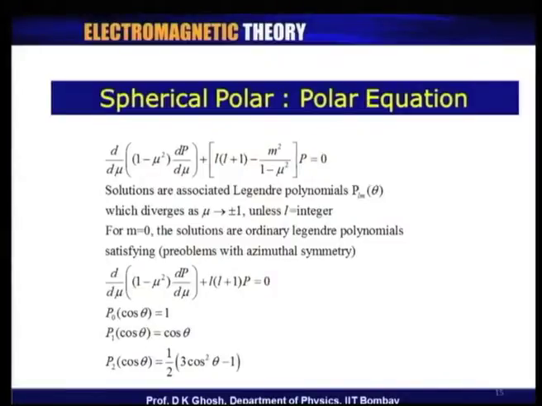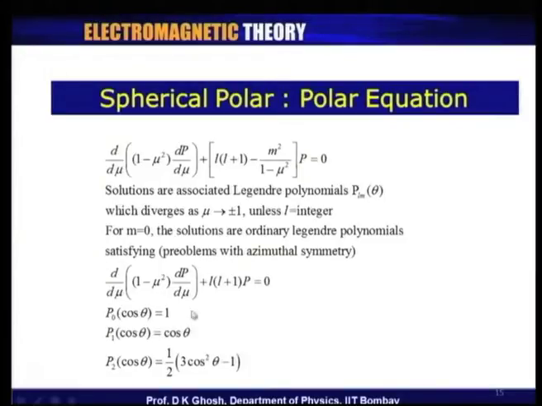Now, the solutions of these Legendre polynomials are also well known, and you can actually check the solutions very easily. It happens to be a polynomial in mu, which is a polynomial in cosine of theta. For instance, you will find that the 0th order polynomial is 1.